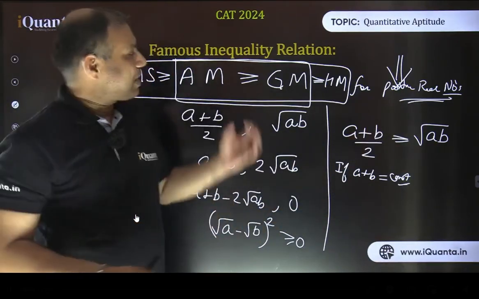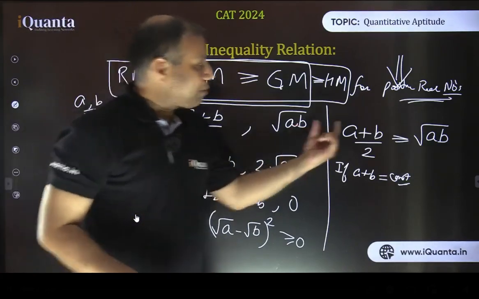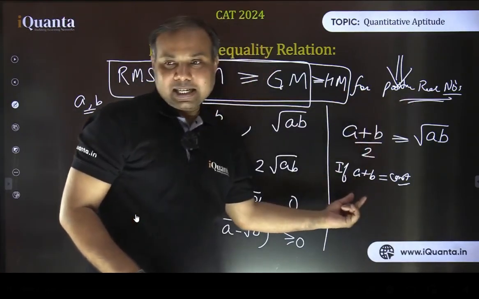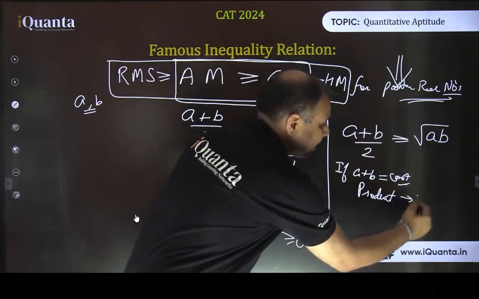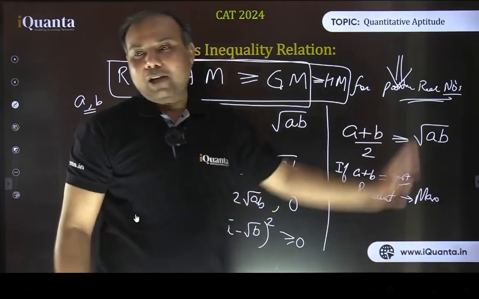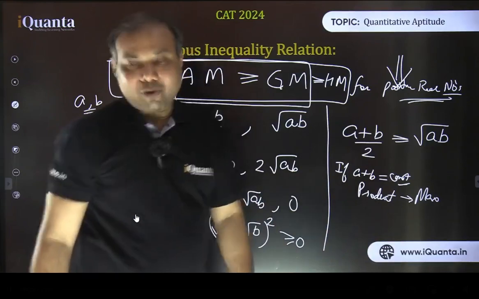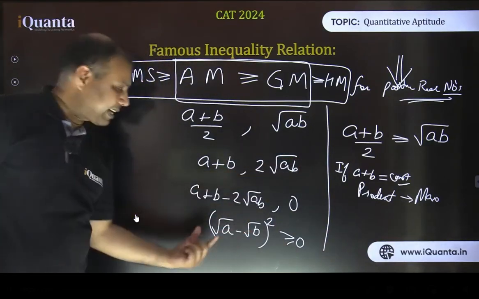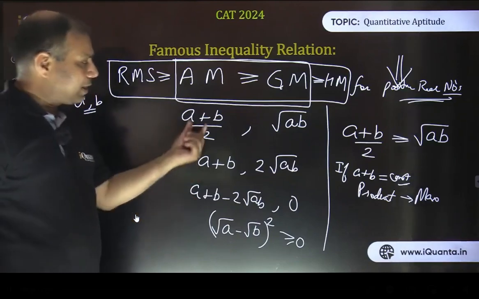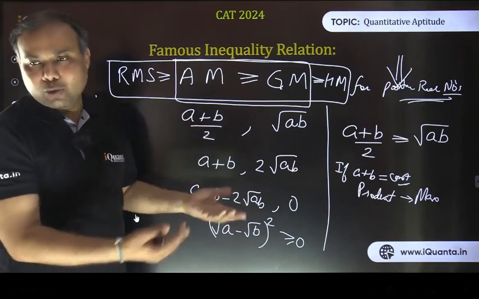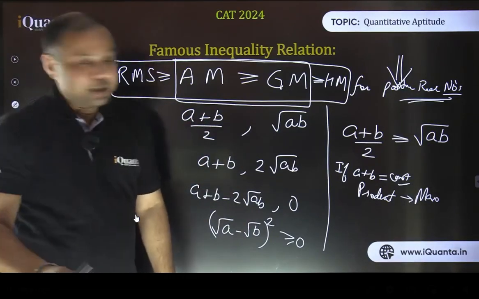So that is the basic idea which we are taking from this inequality, that if sum of some positive real numbers is constant, in that case, product will be maximized by making the terms equal. And why we are taking equal, that suggestion we can get from here. This will become equal to 0 only if a and b are equal. Fine, so right now we are using it only for 2 terms. It can be more than 2 terms as well, right? So this is the first conclusion.